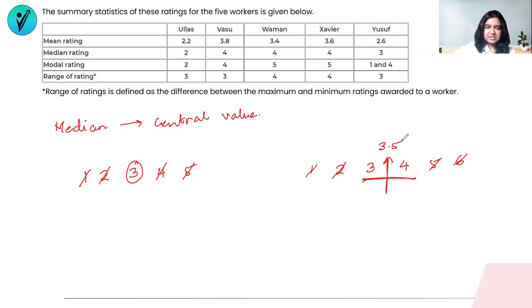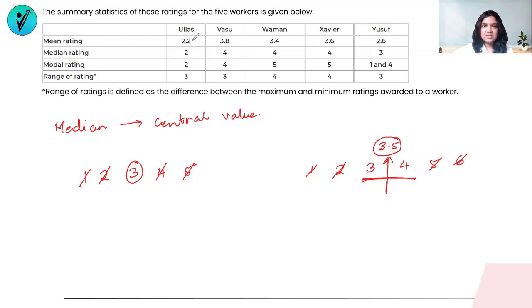So in the first lineup, I saw that 3 is a part of the values on the list. In the second lineup, because there are an even number of numbers, the median is basically not a part of the actual values, but it is somewhere hidden in between. All right. But because we have only 5 restaurants here, we know that there are going to be only 5 values. So there will definitely be a middle number. So your median is going to be one of the numbers on that list.